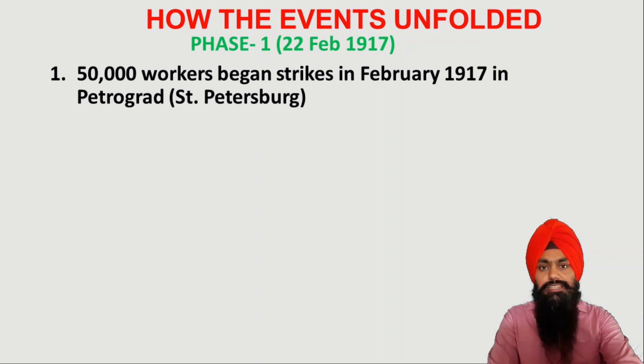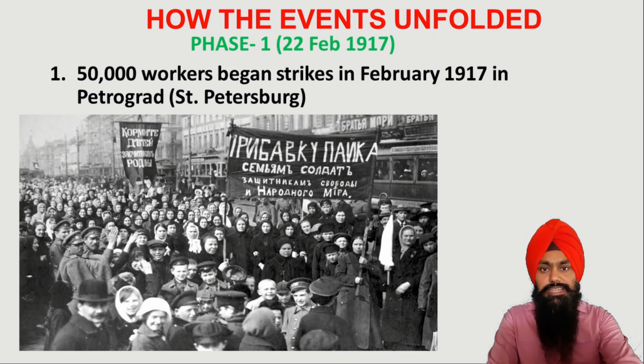And especially St. Petersburg is the city of Russia which had industries at that time, but the other cities of Russia had very less industries. It means it was the only industrial city of Russia during 1917. So these workers came on the streets of St. Petersburg and they protested against the monarchy. So this was the start of the Russian Revolution.